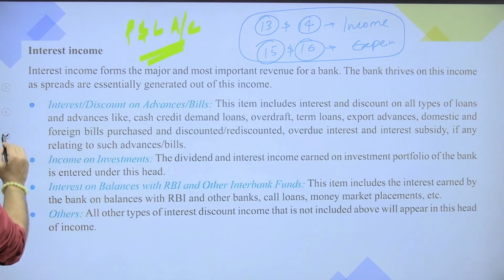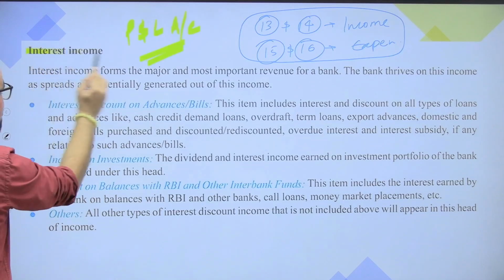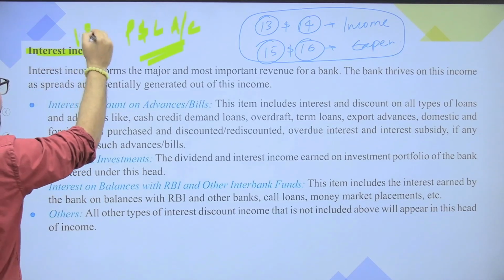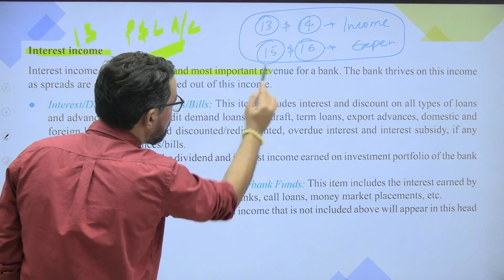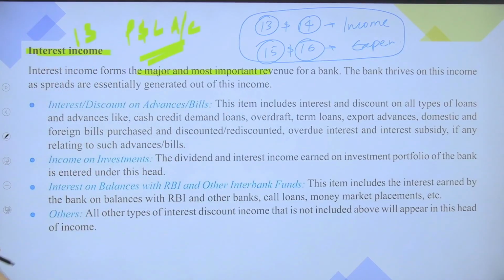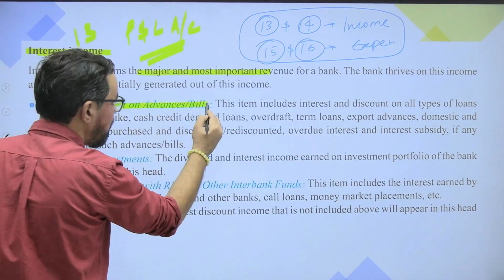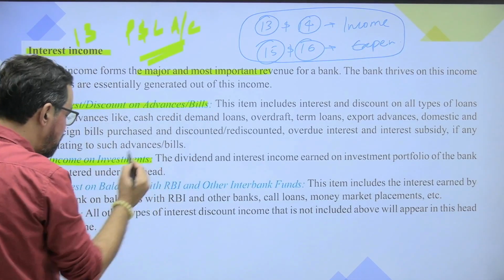All right. So if we look at it, interest income means schedule 13. So interest income from a bank is a major and most important revenue for a bank. Now it is about the profit and loss account. So interest income which we generally have based on our assets, from our advances. So interest and discount on advances, income from investment.